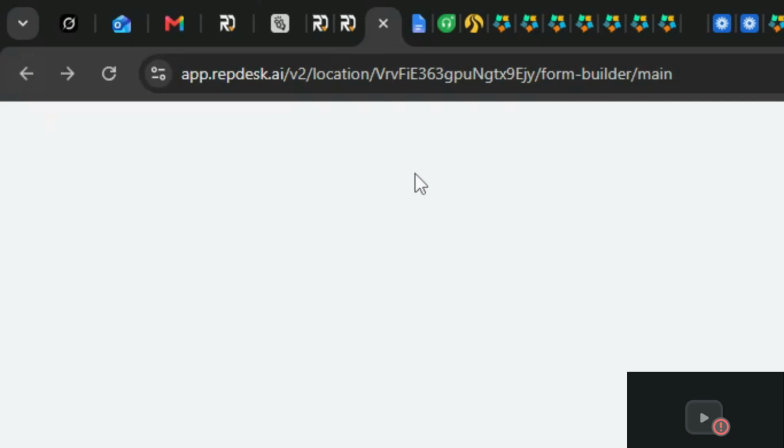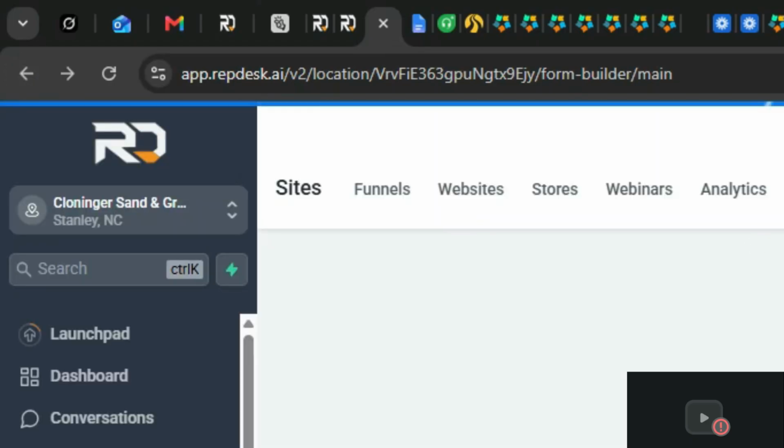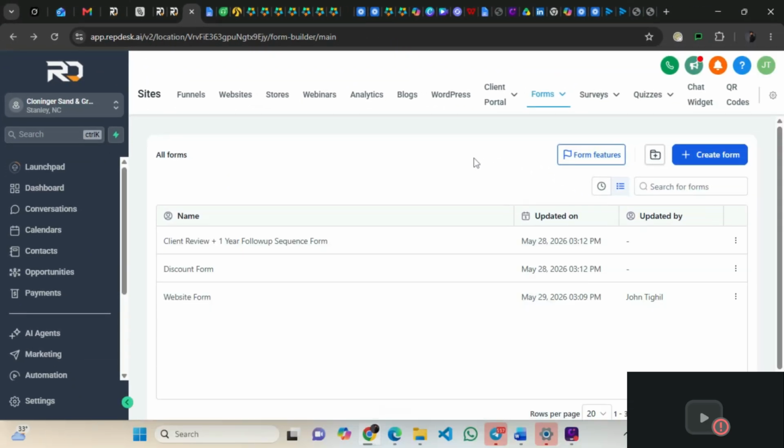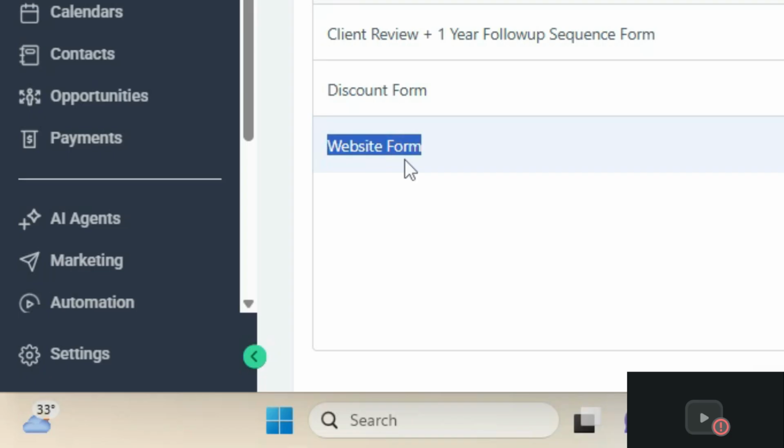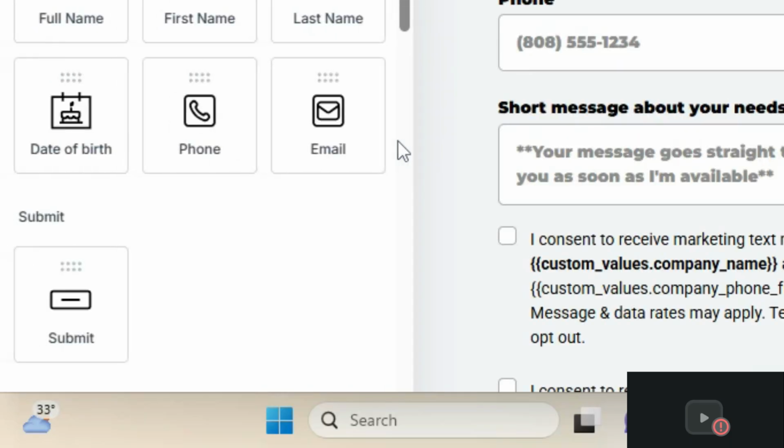Okay, I'm coming, still loading. Okay, so any of these forms that is filled, once the lead comes through, it triggers the form workflow to notify us that someone has actually shown interest in getting our product.